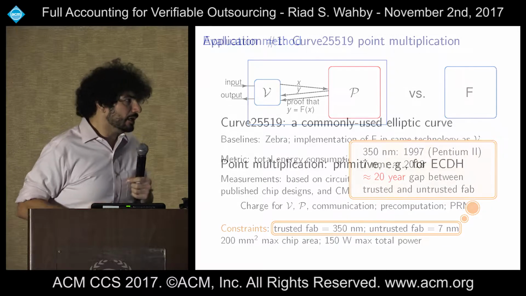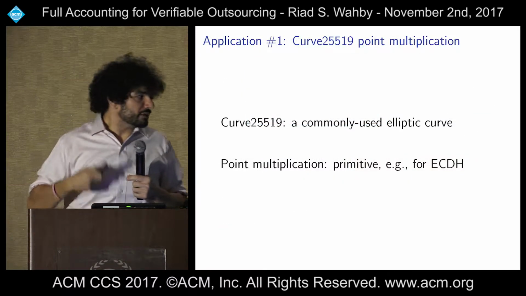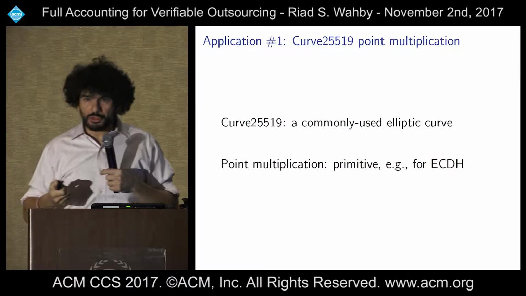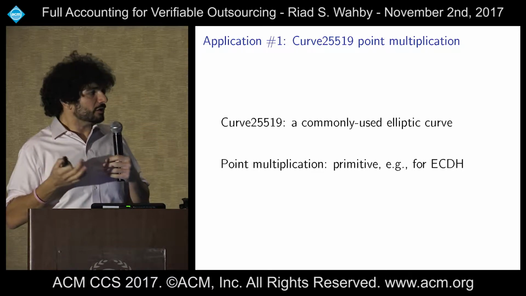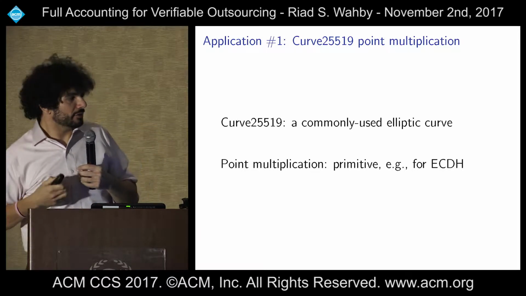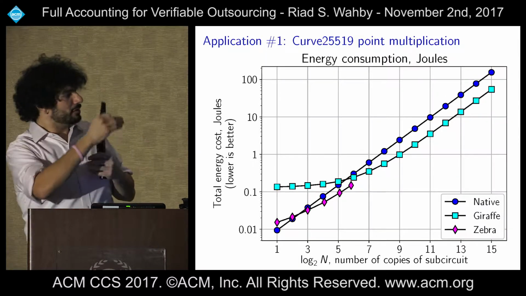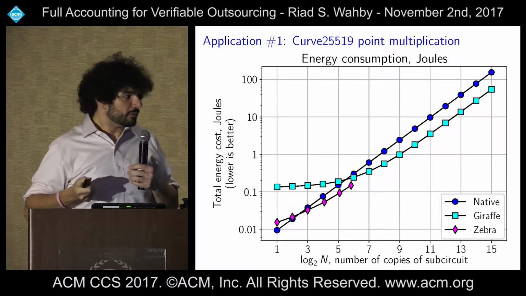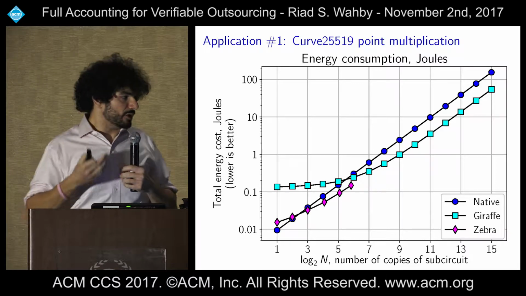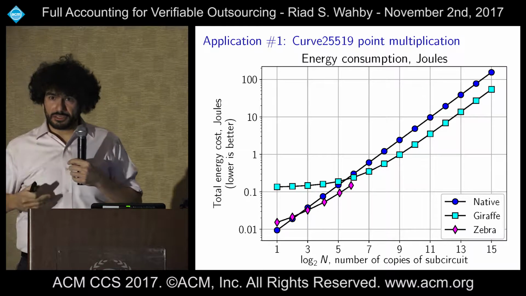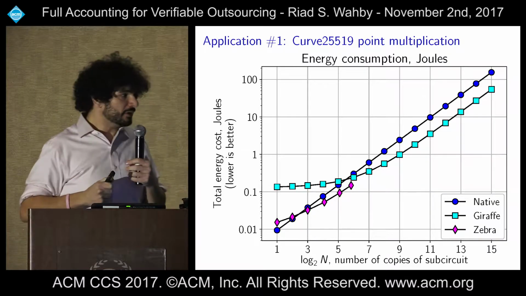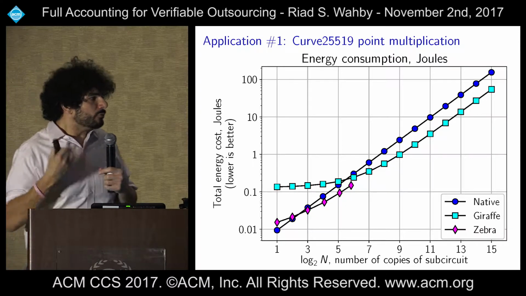Not so good. Okay, so the first application we're going to look at is curve 25519. You're probably very familiar with it. It's an elliptic curve, and we're looking at point multiplication on the curve. Here's a graph that's a little confusing, but the y-axis is energy, so lower is better. We have three systems here. We have Giraffe, we have the native computation executed on the same technology as the verifier, and then we have Zebra.